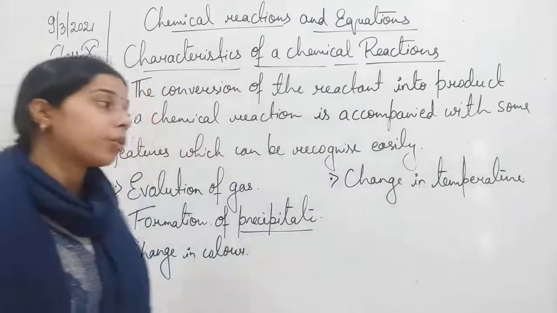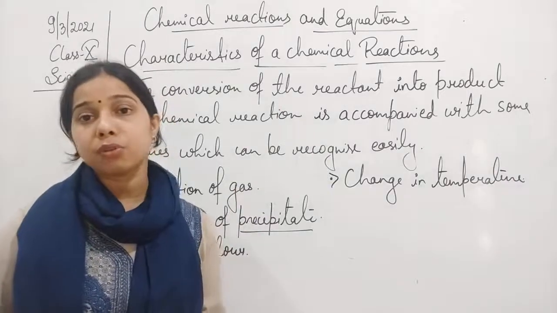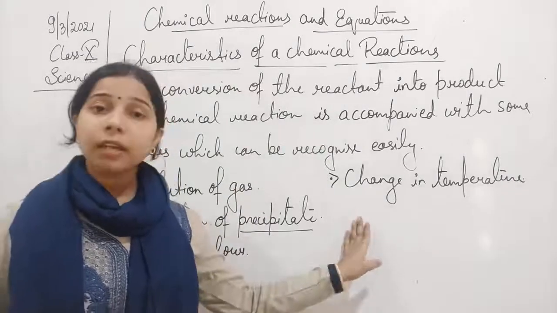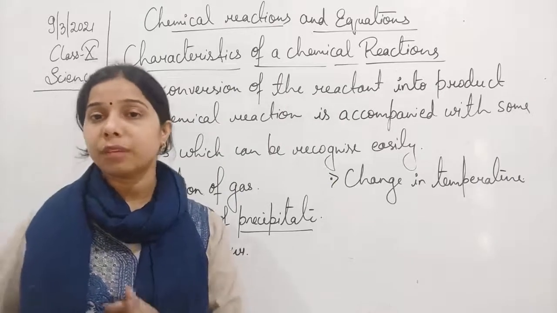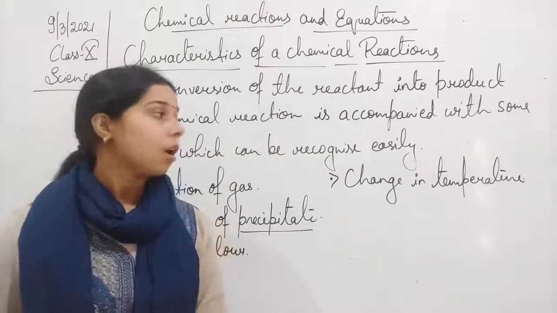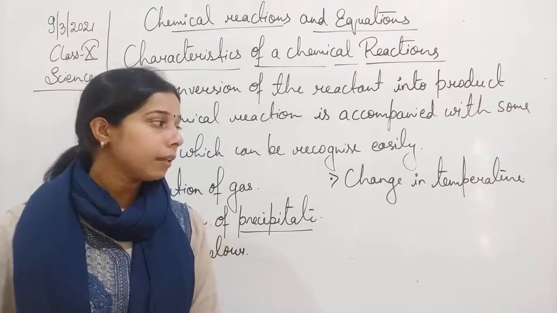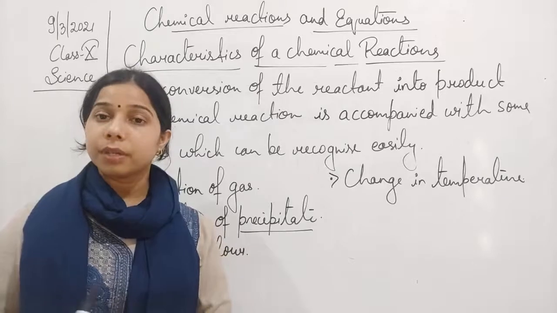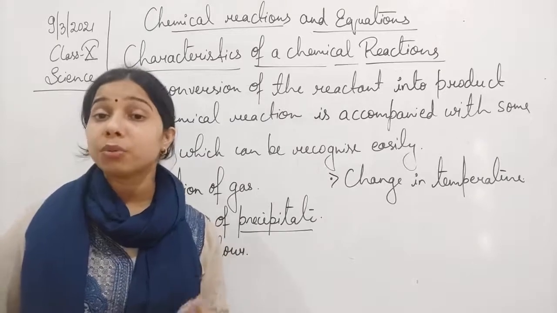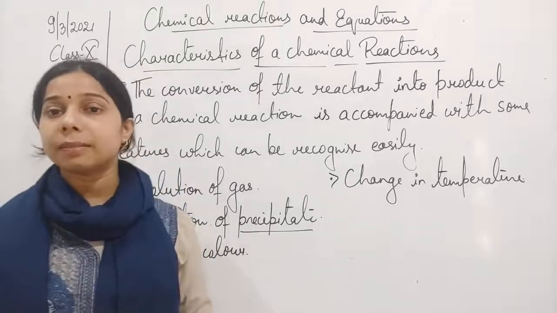Right now I gave you one example, that is, what happened when zinc granules are added into dilute sulfuric acid. It starts producing hydrogen gas, and when you touch the test tube, you will find that it becomes hot.